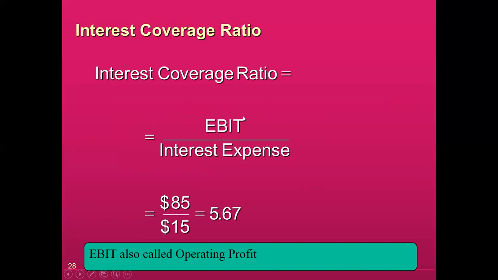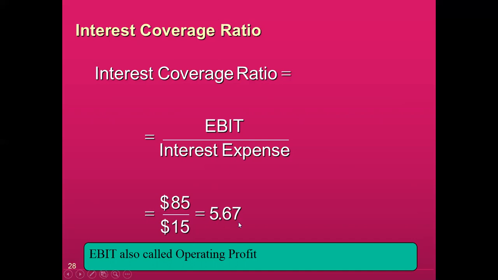So if operating profit or EBIT is more than interest expense, it means that a company can pay its interest expense easily. Right now, as you can see, we have to pay interest expense and the amount is 15, and the total earning of the current year is 85. It means that from 85 we can easily pay this 15. And how many times we are able to pay this? This is showing 5.67.